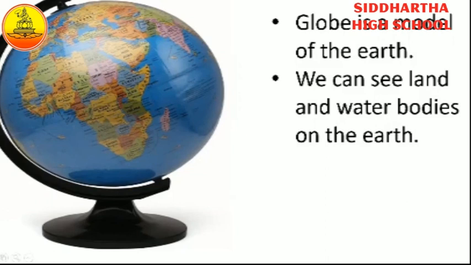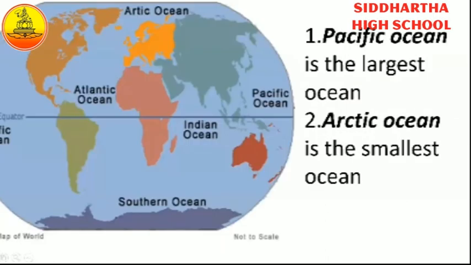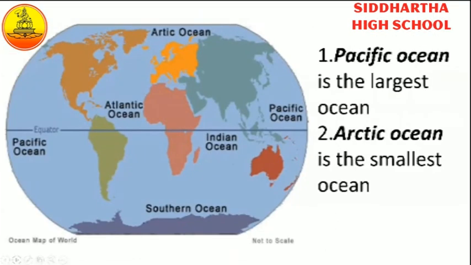Okay, there are 5 oceans. Observe the picture. The water bodies are divided into 5 oceans. The 5 oceans are the Atlantic Ocean, Pacific Ocean, Indian Ocean, Arctic Ocean, and Southern Ocean. Okay, children, the Pacific Ocean is the largest and the Arctic Ocean is the smallest ocean.